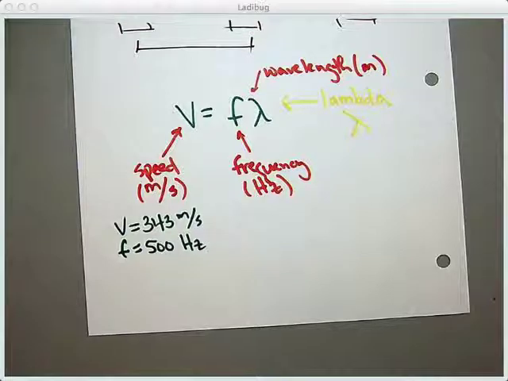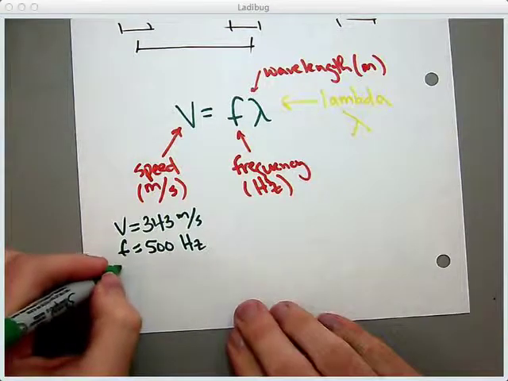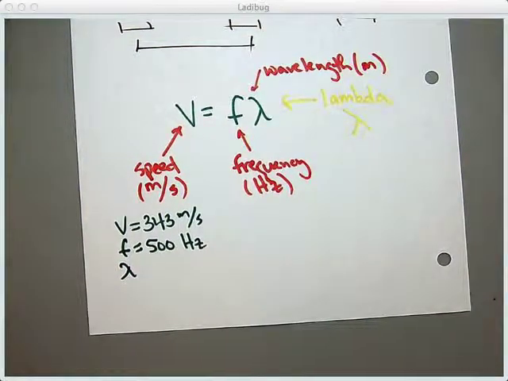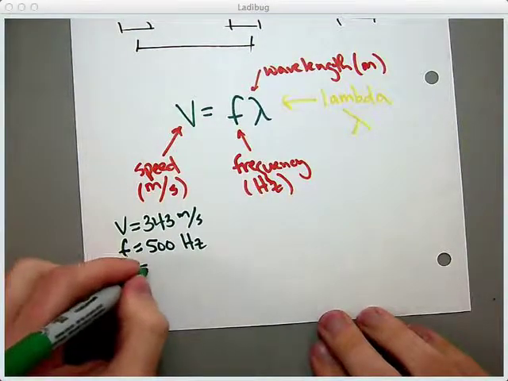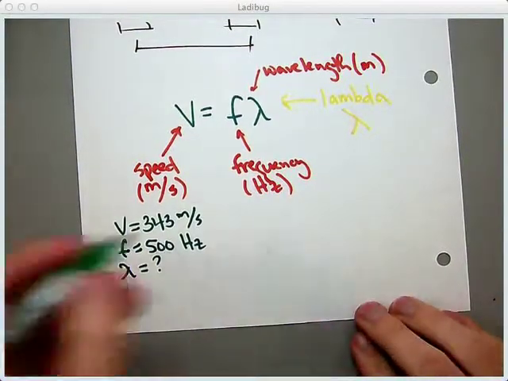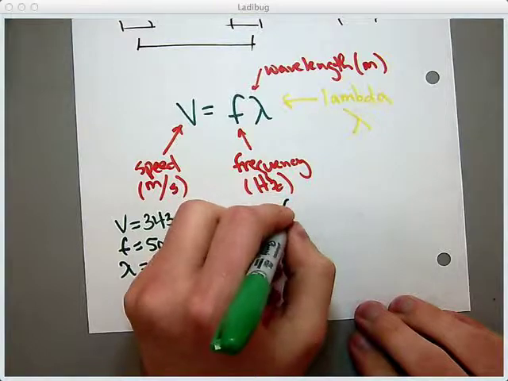Using that information, I can figure out the wavelength, the distance between the compressions that are hitting your ear. How far apart are they? My equation is V equals F lambda.